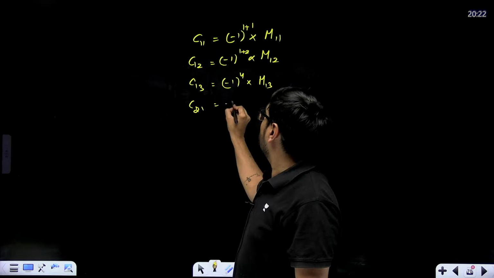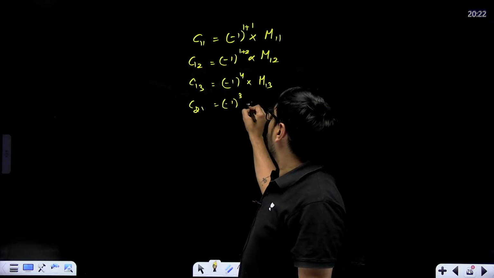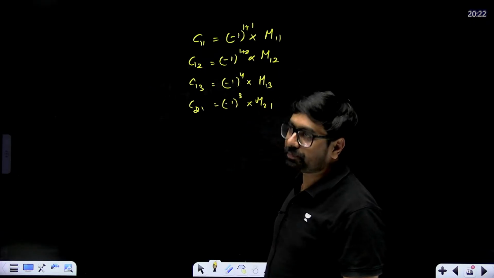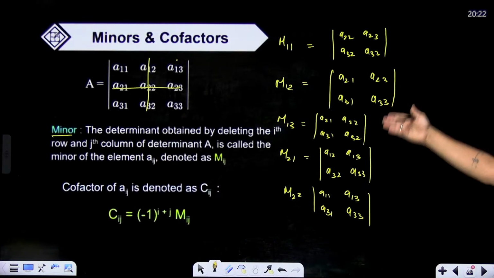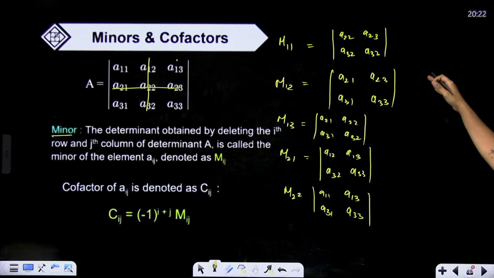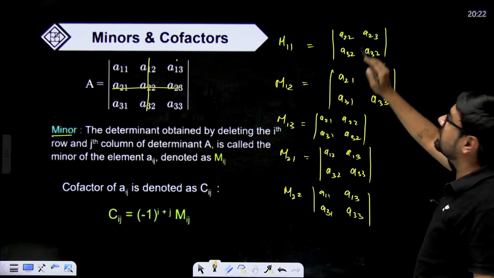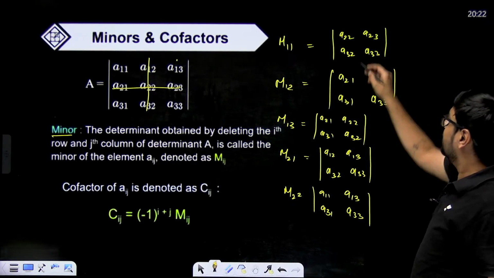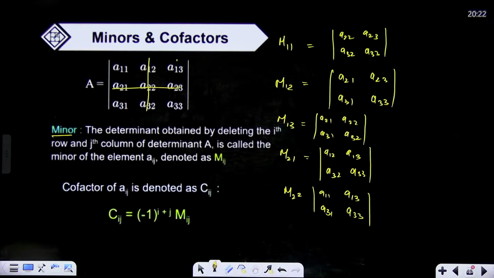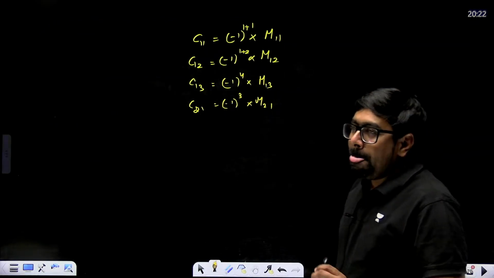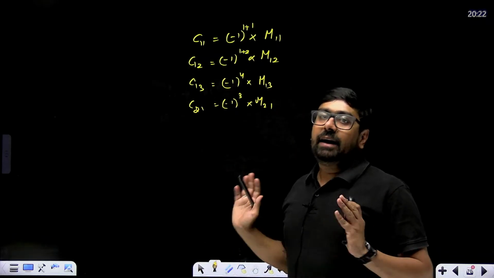C21 will be equal to minus 1 to the power of 3 multiplied with M21. M11, M12, M13 and M21 we have already found. These will have values. This will be a22 into a33 minus a32 into a23. This will be a21 into a33 minus a31 into a23. So this you can find, and for 3 cross 3 only we'll have to do. Now this is minor and cofactor.